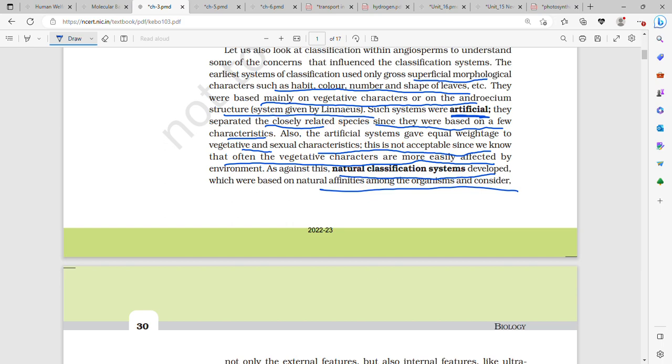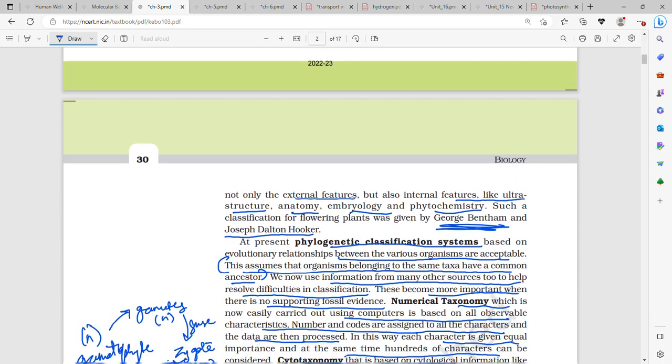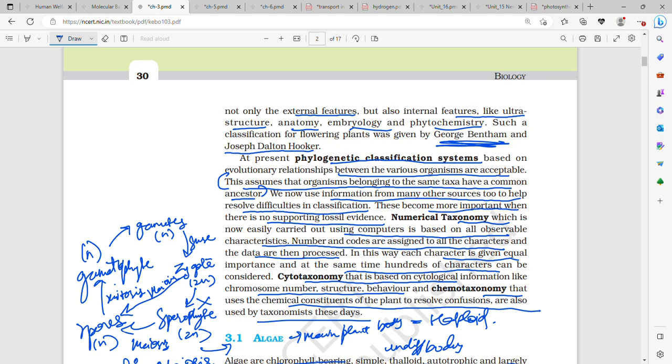Therefore, against this, the natural system of classification was given by Bentham and Hooker, that is George Bentham and Joseph Dalton Hooker, and both of them based it on ultrastructure, embryology, phytochemistry, anatomy. That is, external features were there, but also internal features were there. At present, the phylogenetic classification system, based on evolutionary relationship between different organisms, is acceptable. What does this say? This says that in a taxon or a category, the organisms which are there must belong to a common ancestor.